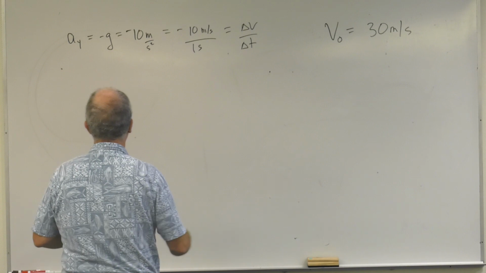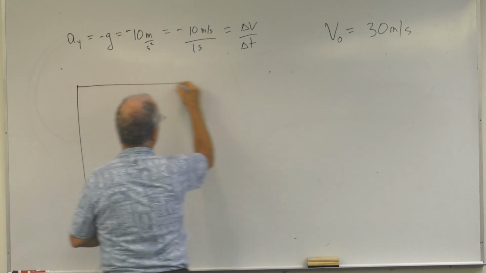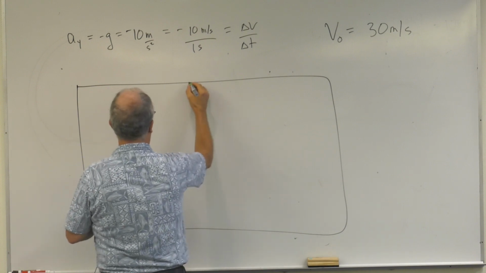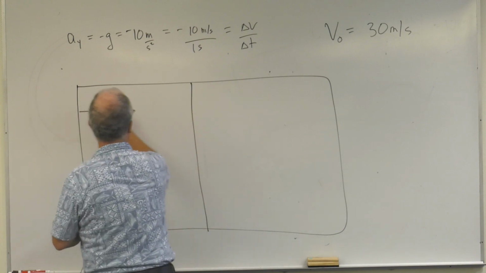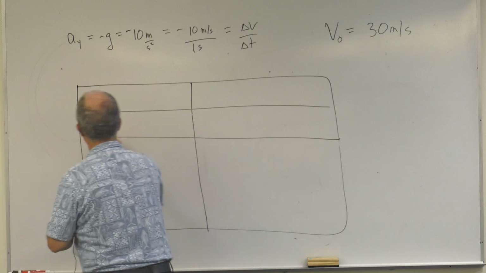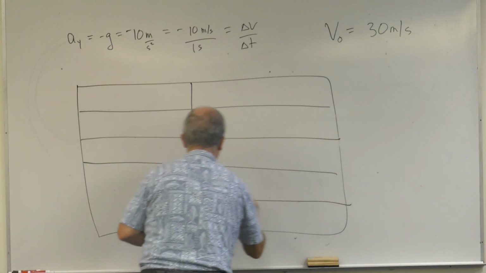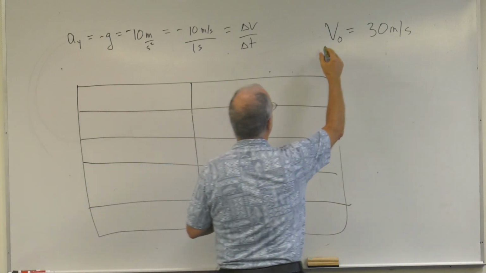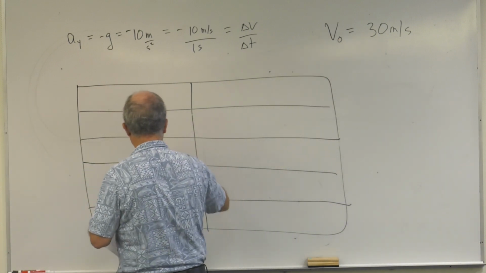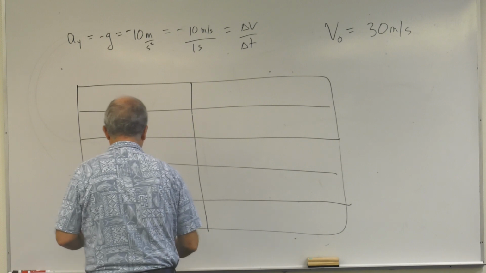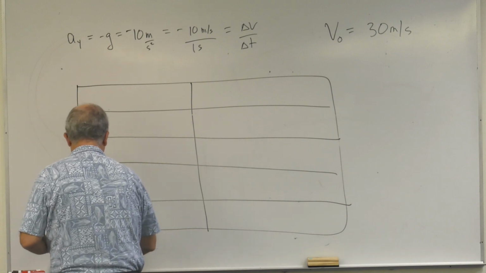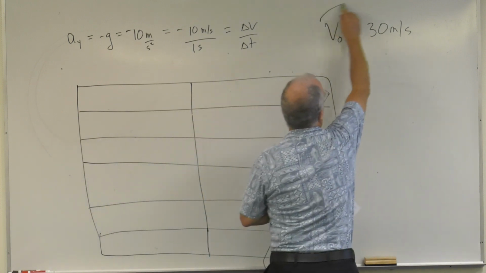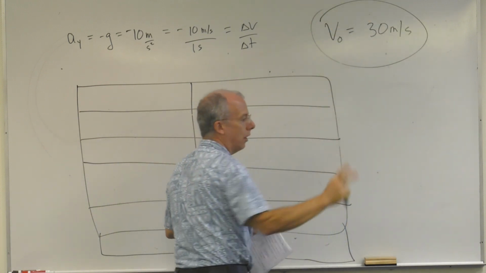All right, so I'm going to make a table. Okay, so we know at time equals 0, that means time equals 0, the initial velocity.